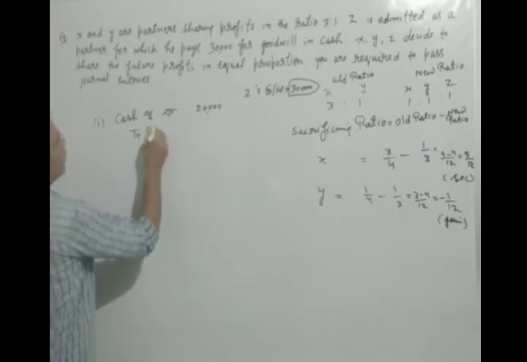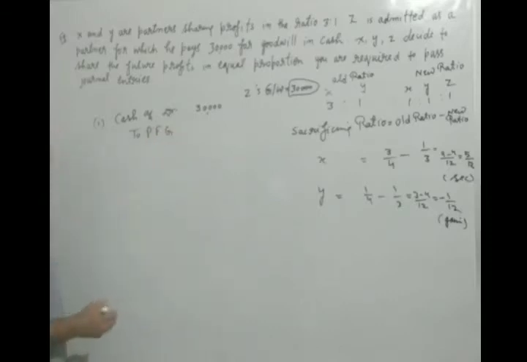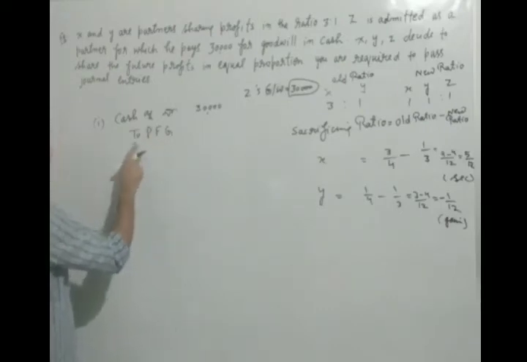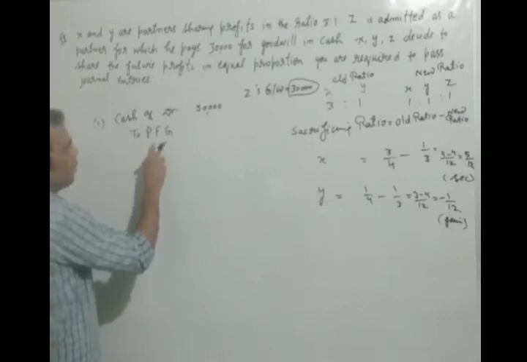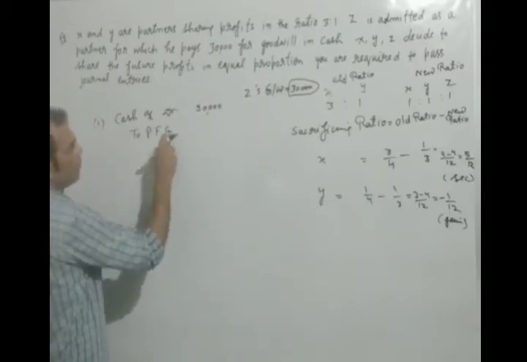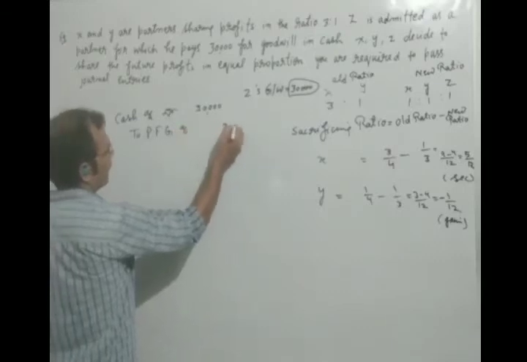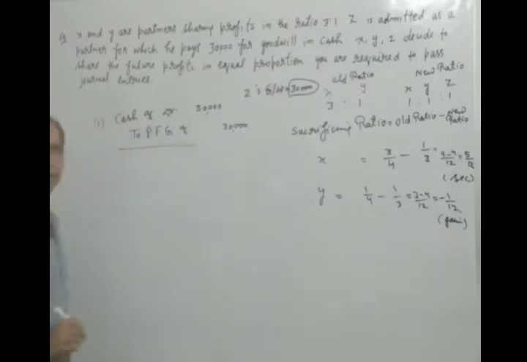Premium for goodwill we can write as PFG, but not in the examination. You will write it only here for understanding. In the examination you will write the full form, premium for goodwill. As this information is given in the question, we will pass this entry.